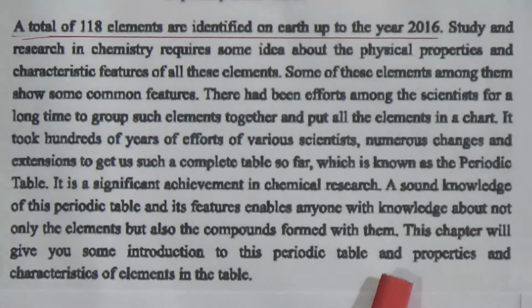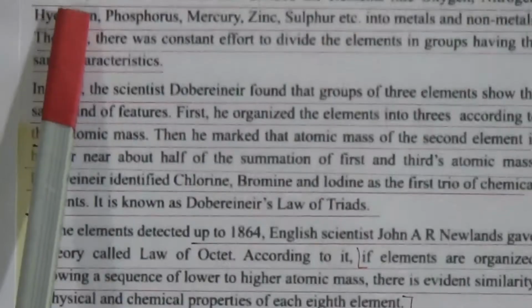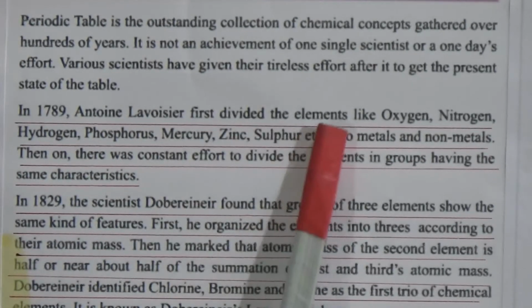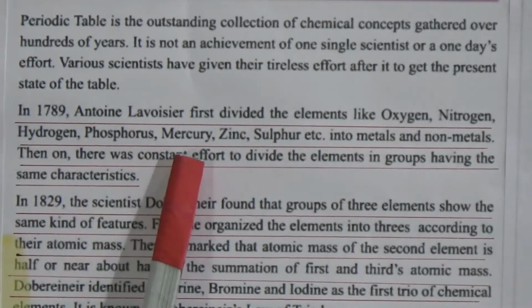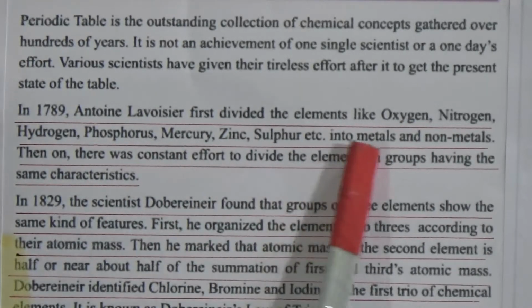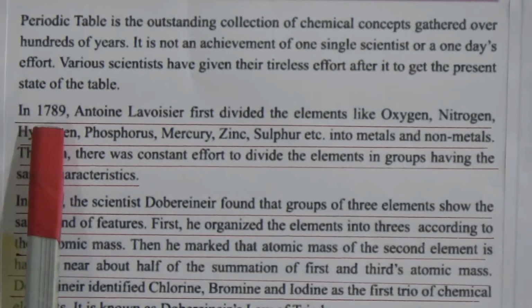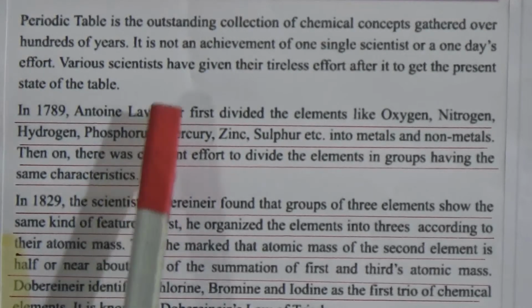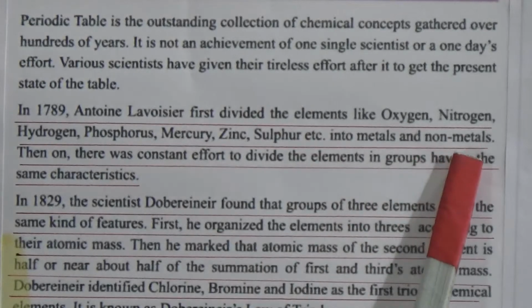And now come to the background of the periodic table. In 1789, Antoine Lavoisier first divided the elements like oxygen, nitrogen, hydrogen, phosphorus, mercury, zinc, sulfur, etc. into metal and non-metal. Lavoisier started with only 33 elements. At that time only 33 elements were discovered, and scientist Lavoisier divided the total 33 elements into metal and non-metal substances.